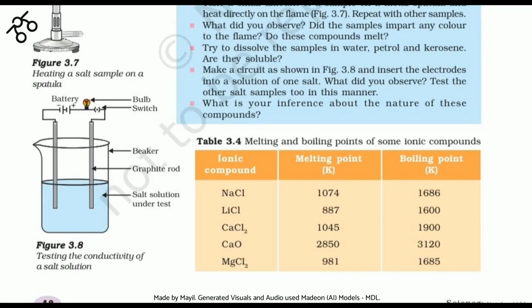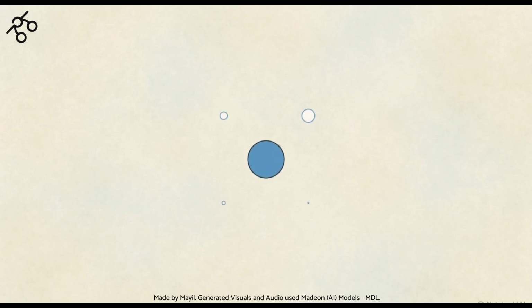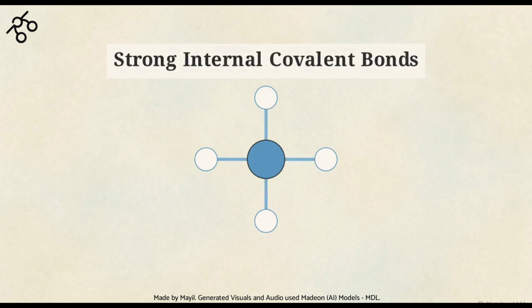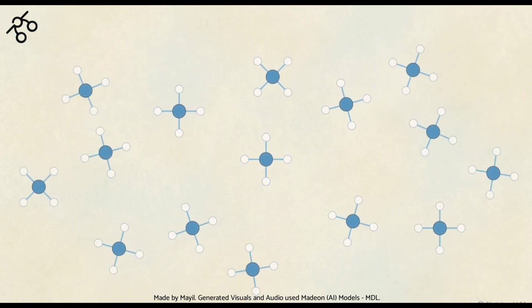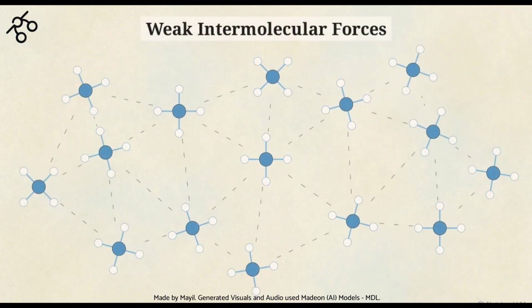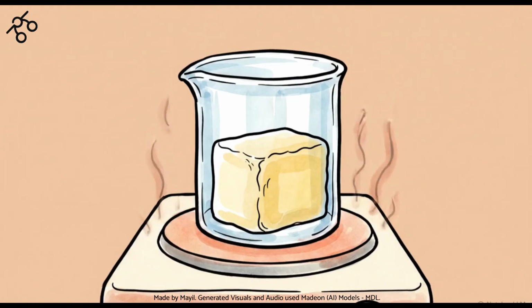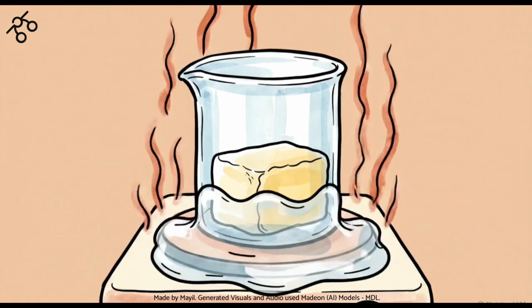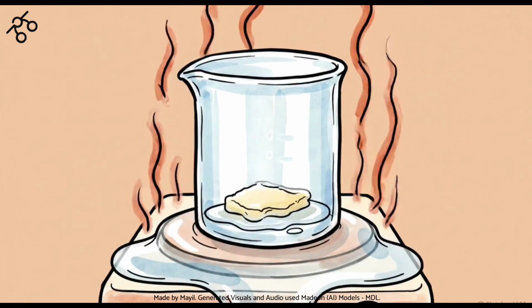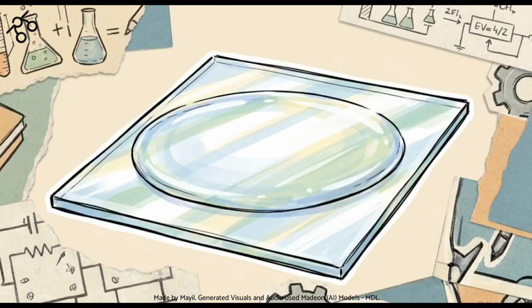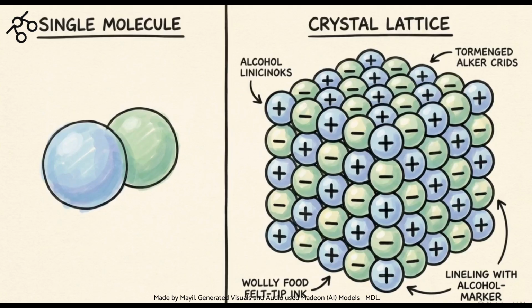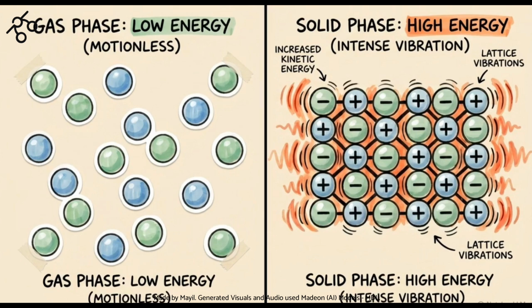Covalent compounds operate differently. While the internal sharing of electrons makes the molecule itself highly stable, the attractive forces connecting one molecule to its neighbor are incredibly weak. When you apply heat to a covalent material like wax, the thermal energy easily overwhelms those weak intermolecular forces, allowing the molecules to detach and flow as a liquid at much lower temperatures. Thermal endurance is determined by isolation versus community. Individual covalent molecules detach easily, but dismantling the collective, interconnected grid of an ionic lattice requires devastating heat.